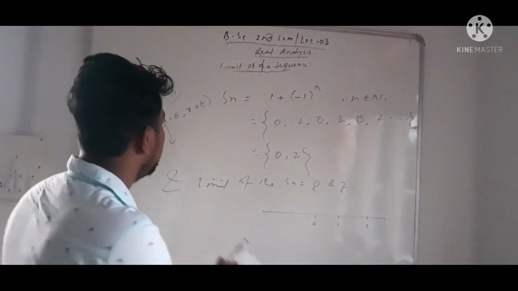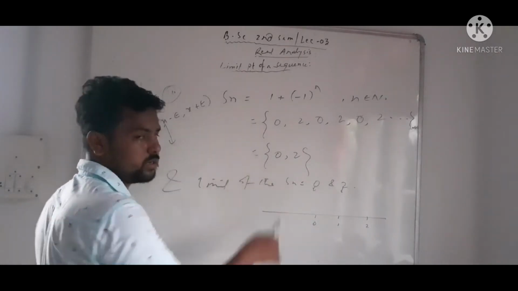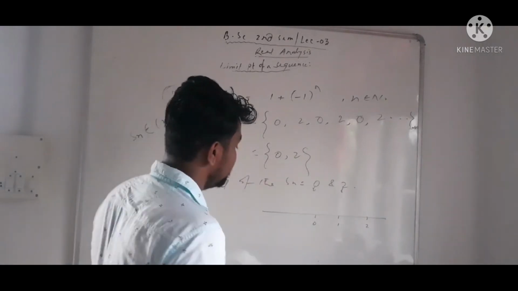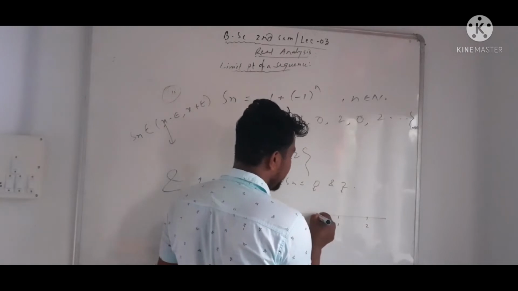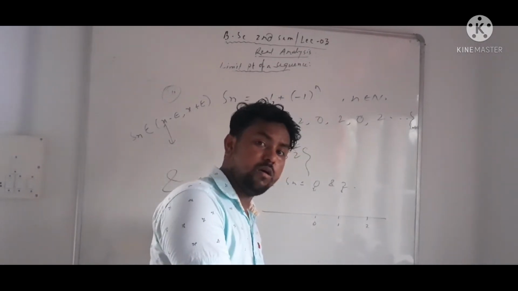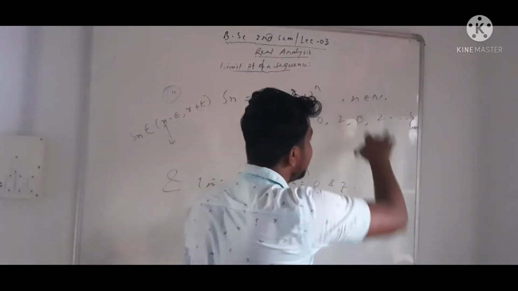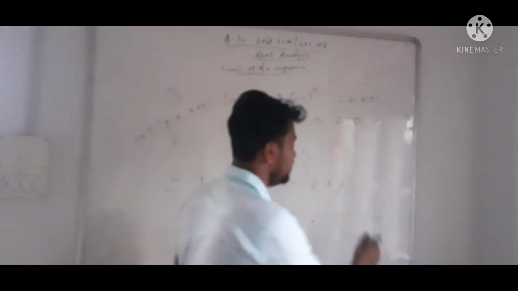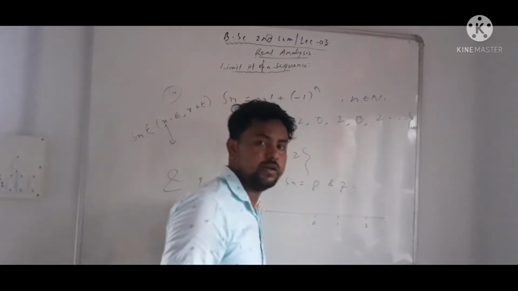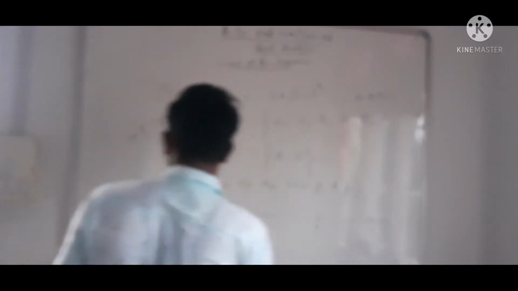We check whether the value is in the sequence. We see that 0 comes infinitely many times, so its neighborhood also contains infinitely many terms, and 2 also comes infinitely many times. So 0 and 2 are the limit points.